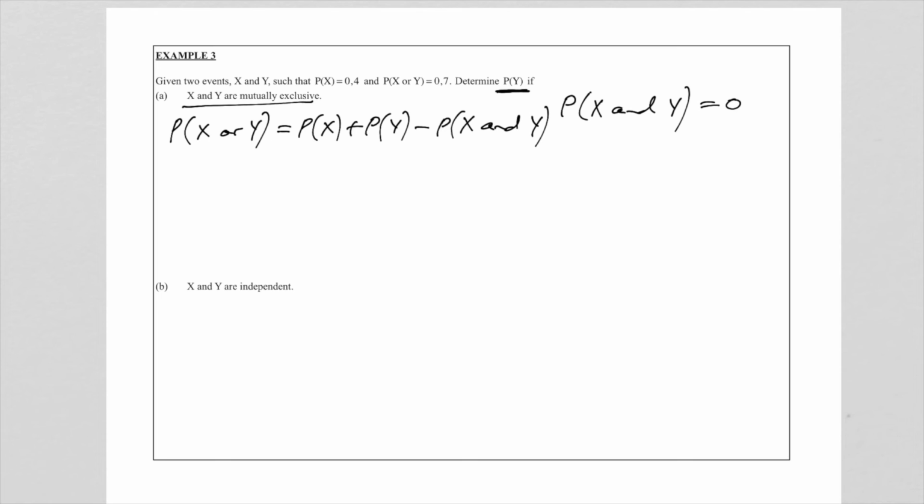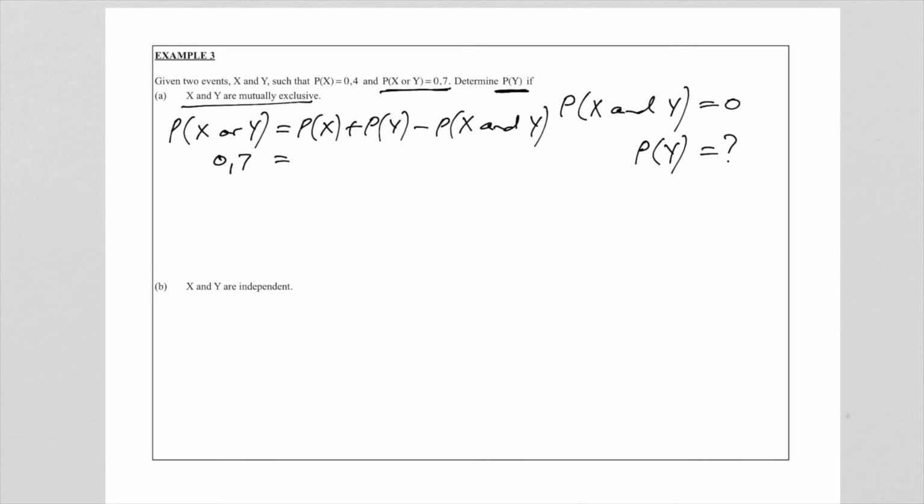Our question is to find the probability of y. So let's see. Probability of x or y was given to us, 0,7. Probability of x, there it is, 0,4. Plus the probability of y, please remember that is my question, minus the probability of x and y, and we said already that is 0.